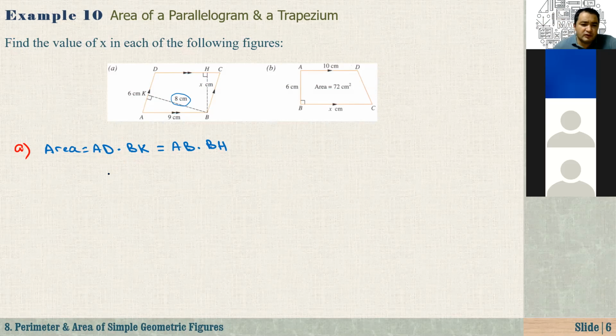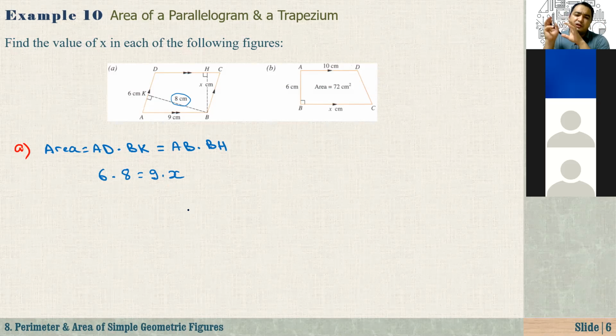So if you substitute here, what is AD? AD is given, that's equal to 6. What is BK? Also we know BK, that's equal to 8. On the right hand side, AB, that's equal to 9, and BH, that's equal to x. That's what we have to find. And this relationship is a very simple idea, but very important. In a lot of problems, we have to use this idea.